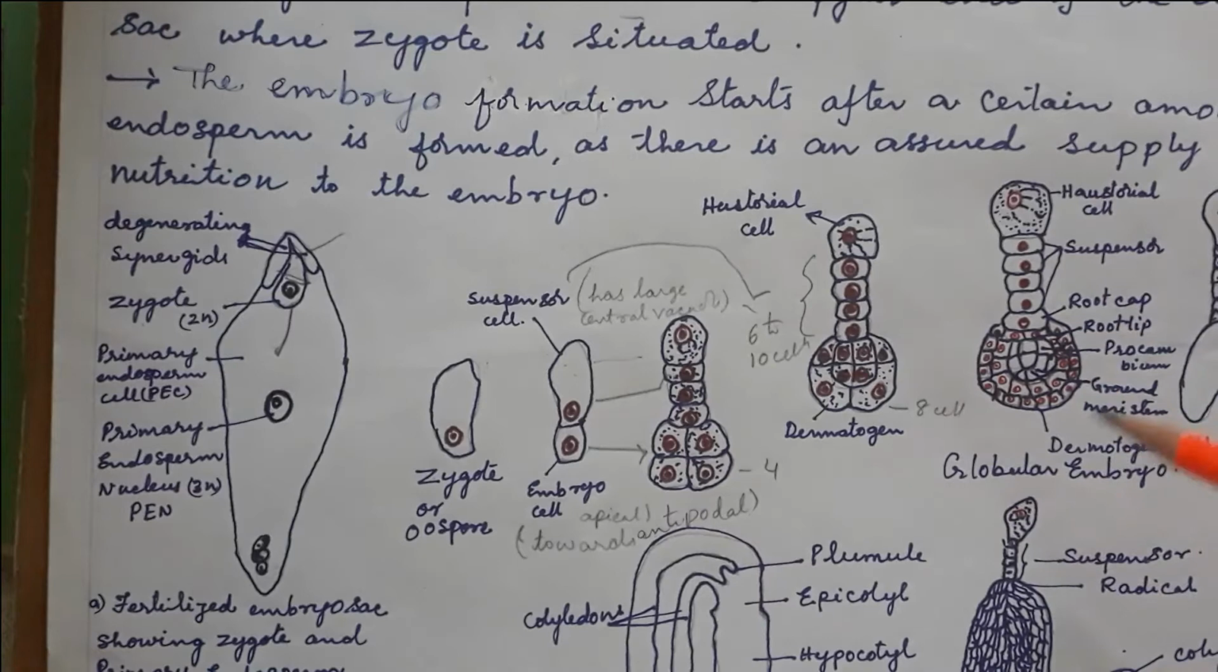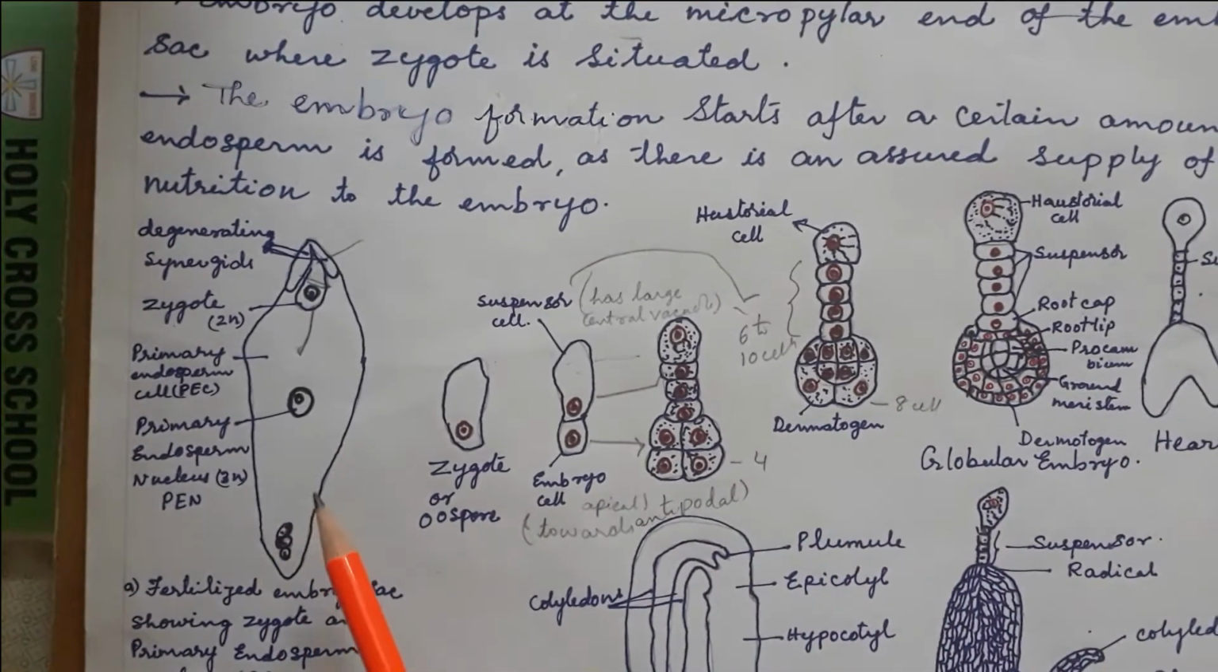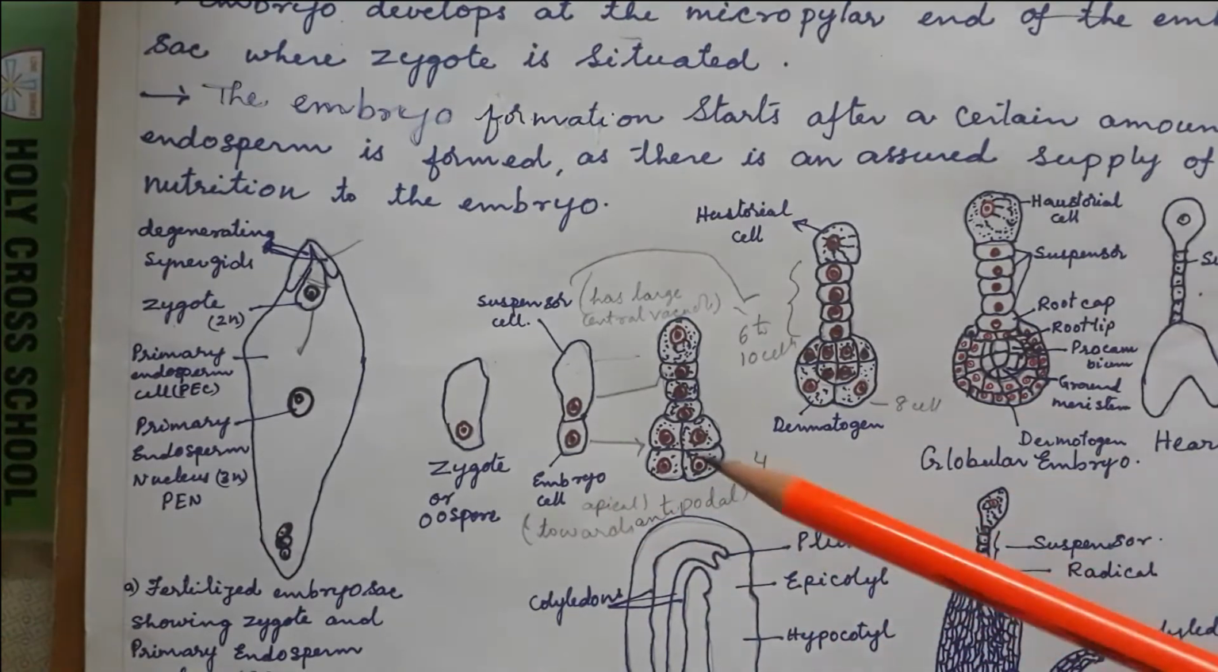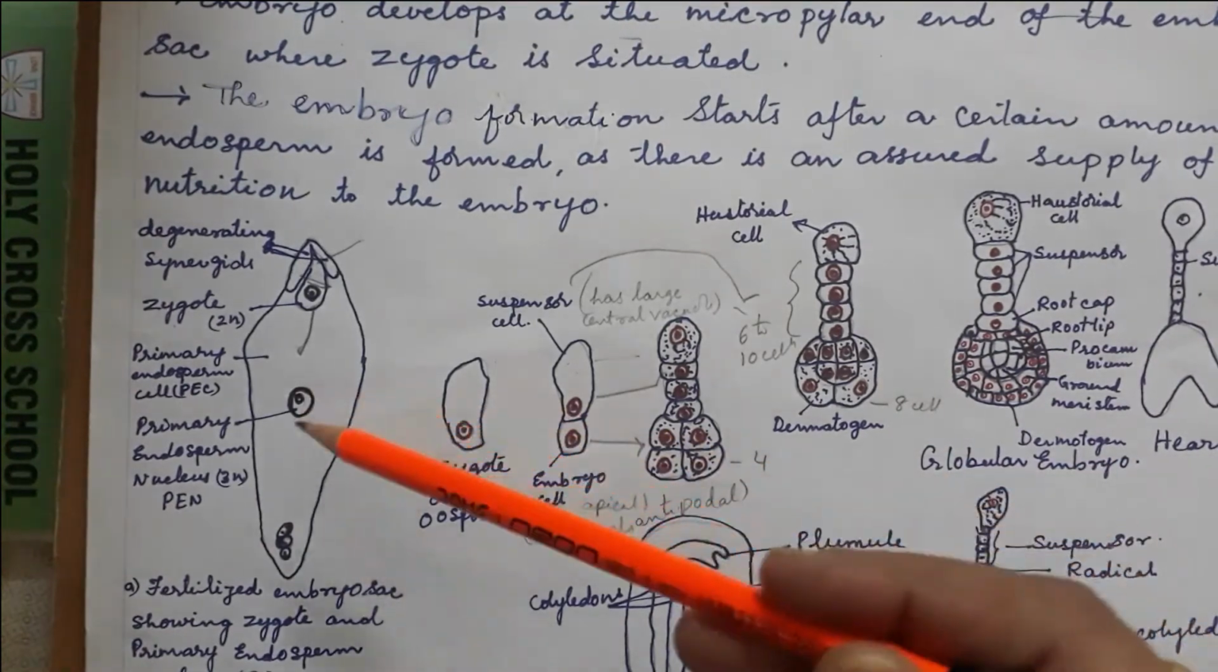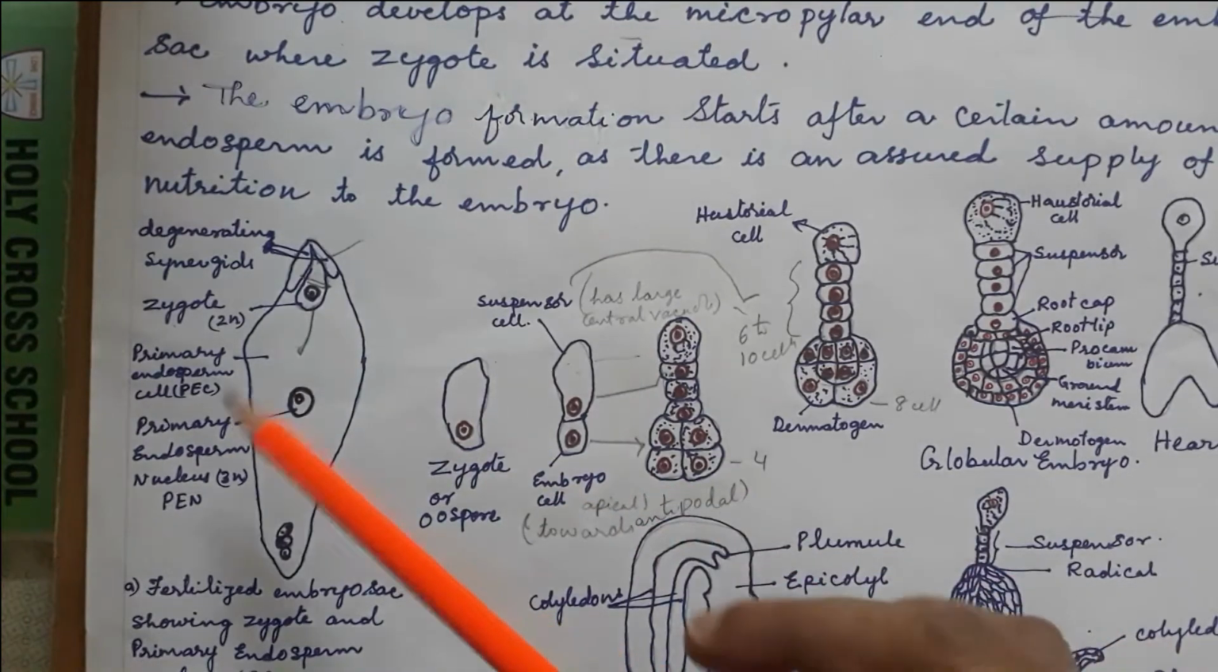Whatever notes I had given, again I am explaining from that, where the zygote is situated, and embryo formation starts after this. First of all, embryo division needs to take place, then it needs nourishment. From where will it get the nourishment? So the developing embryo gets nourishment from the nucellar cells, because the nucellar cells contain a large amount of food material. That food material of the endosperm cells is used as nutrition for the growing embryo.